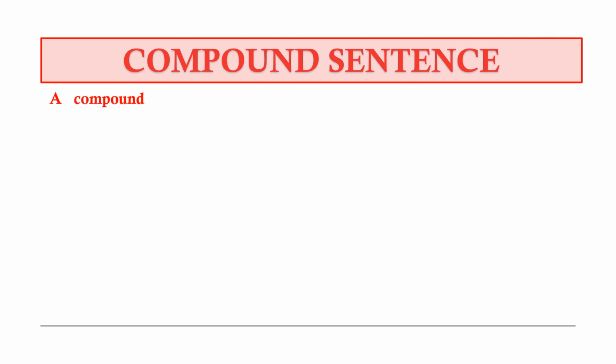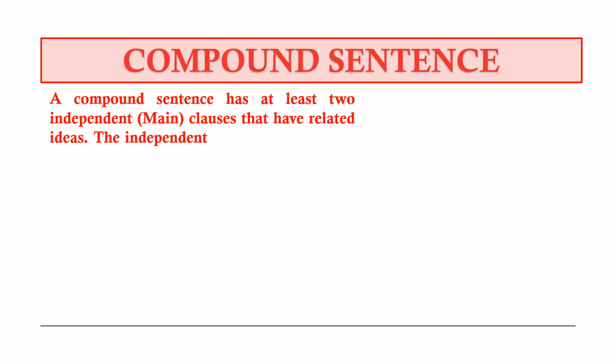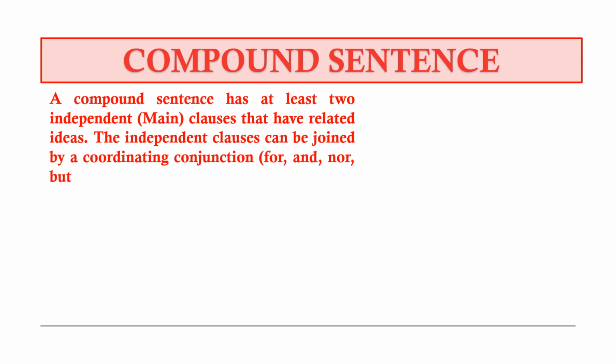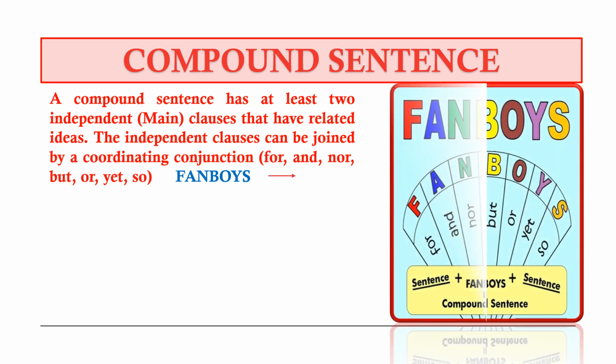A compound sentence has at least 2 independent or main clauses that have related ideas. The independent clauses can be joined by a coordinating conjunction: for, and, nor, but, or, yet, so. The acronym for it is FANBOYS, and you can use this as a reference. Very easy to remember. These are your coordinating conjunctions, and they are very important for you to identify a compound sentence.